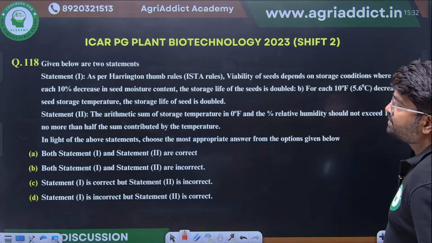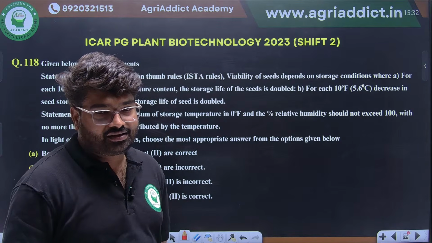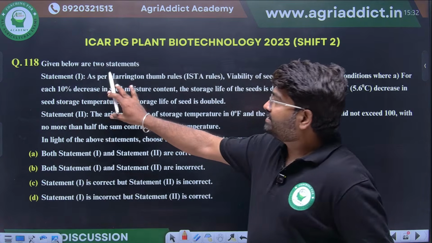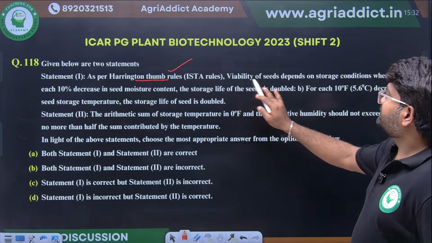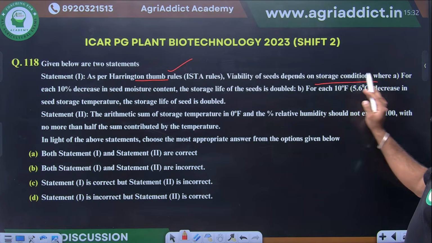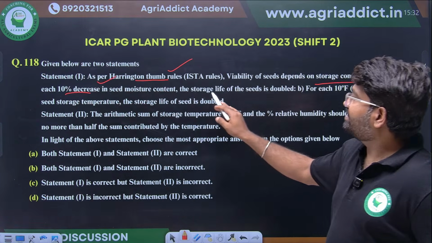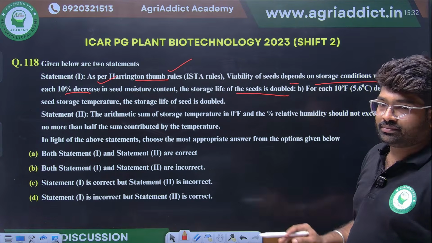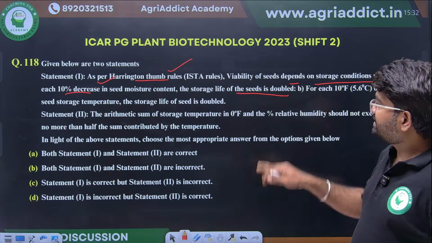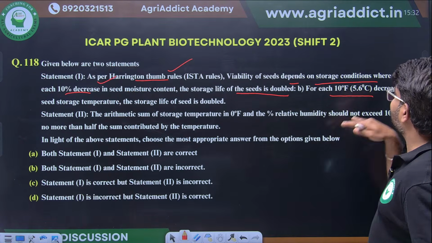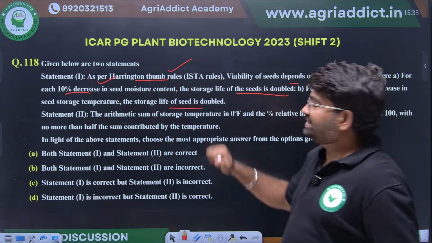Then another question they have asked from seed technology during 2023. As per Harrington thumb rules, ISTA rules, viability of seeds depends on storage condition, where for a 10% decrease in seed moisture content, the storage rate of seed is doubled. This is the first statement. Second statement: for each 10 degrees Celsius decrease in seed storage temperature, the storage rate of seed is doubled.